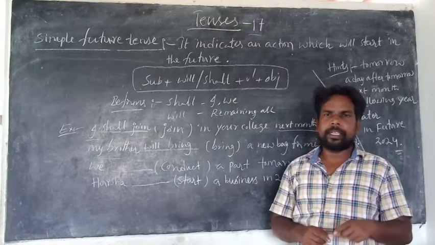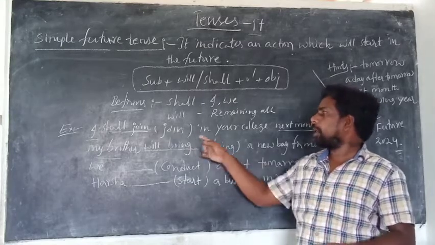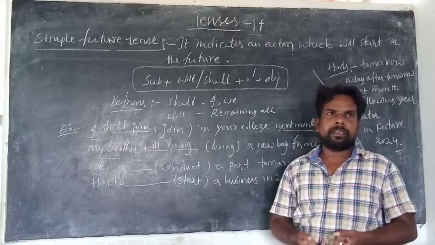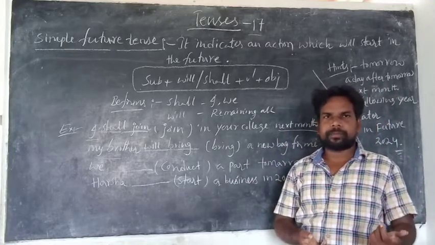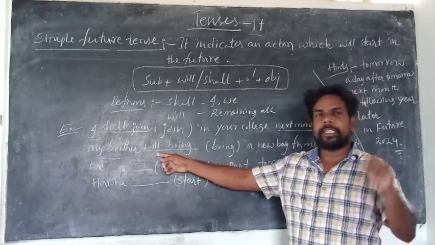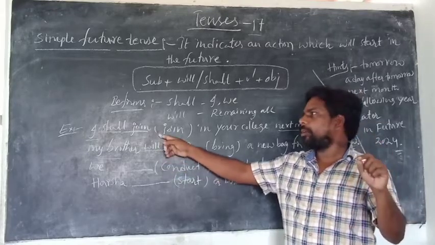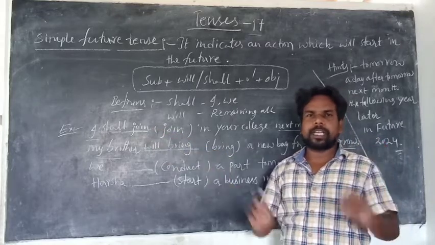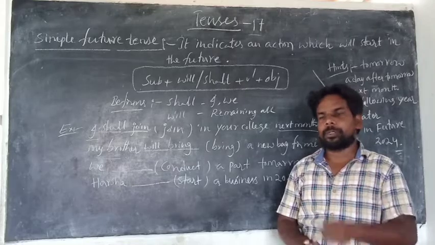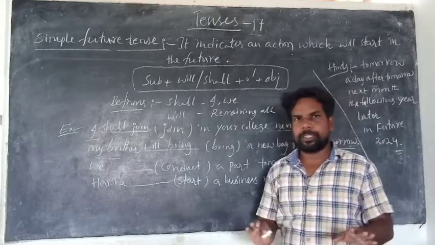Is it clear? So here I shall join in your college next month means there is no guarantee whether he will join or not. Is it clear? So when we use will, there is a guarantee. When we use shall, there is no guarantee. It refers to doubt. That's all.